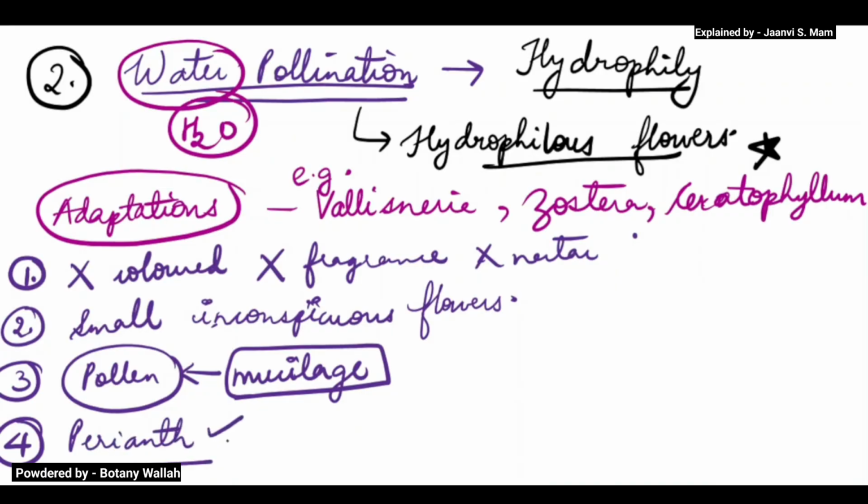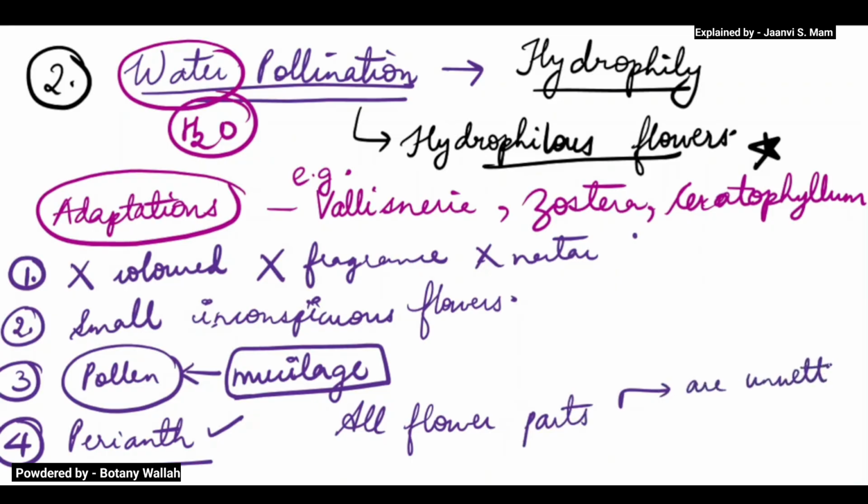That is perianth. And all flower parts are unwettable, means nothing will get wet. So these are the adaptations.